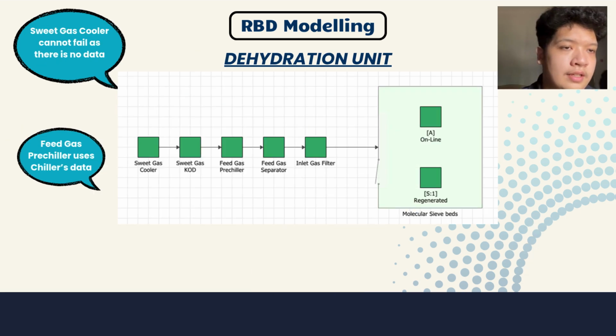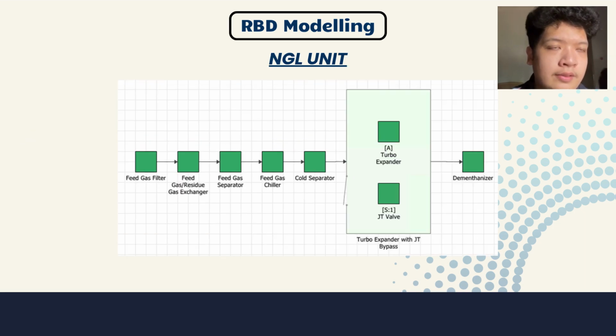So moving on to the dehydration unit. The first block we have here is the sweet gas cooler. It utilizes the trim cooler's data. And the feed gas pre-chiller also uses the chiller's data. And for the molecular sieve beds, it was modeled using the standby container construct, which basically allows blocks to be modeled as either on standby or active. So in this case, the online block is set to be active, meanwhile the regenerated block is set to be on standby.